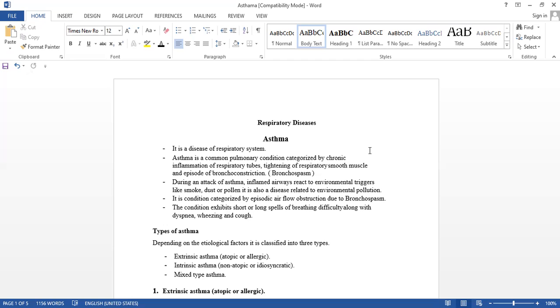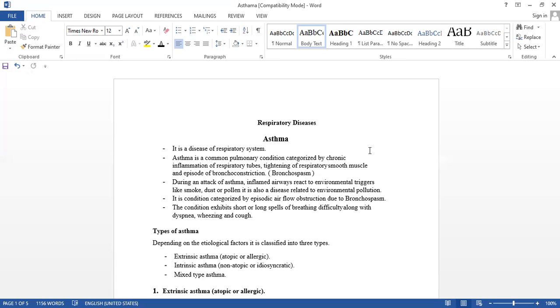It is a condition characterized by episodic airflow obstruction due to bronchospasm. Why does this condition persist? Because the tubes of the respiratory tract are constricted, due to the contraction of the bronchial smooth muscles.